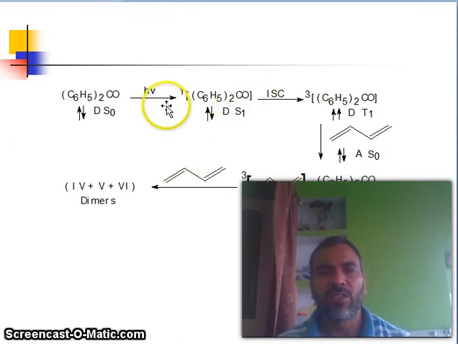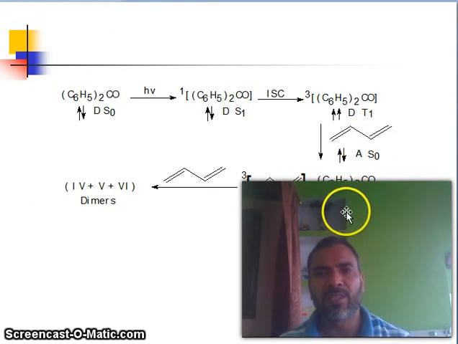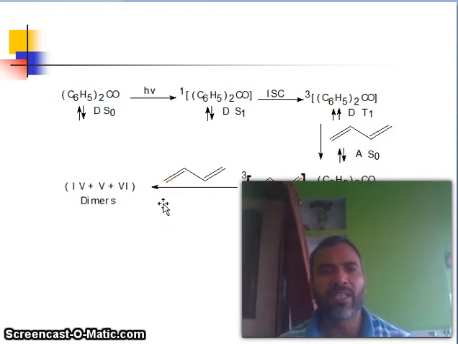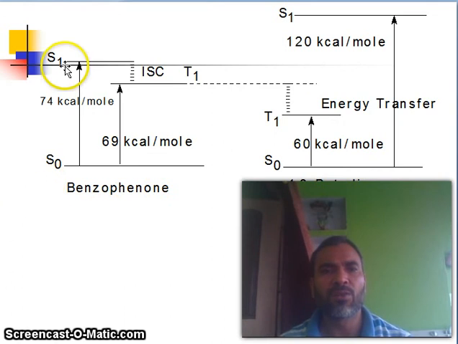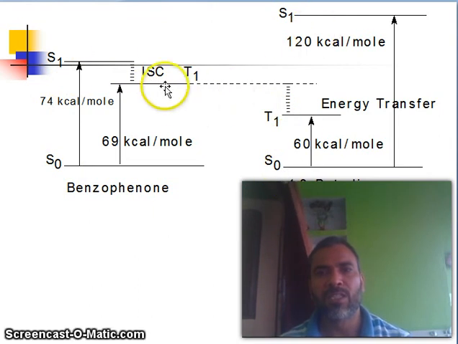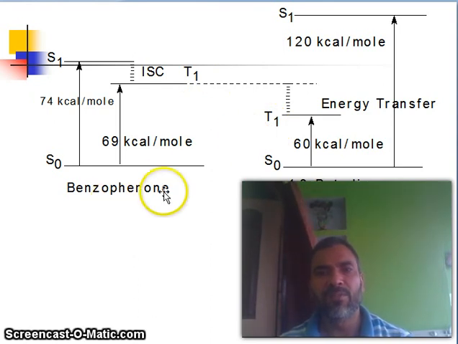So if you have the singlet, triplet, acceptor, donor, then you will understand photochemical reactions. So S0 to S1, this one is the ground state, this is the excited state, intersystem crossing to T1. So this is the benzophenone.